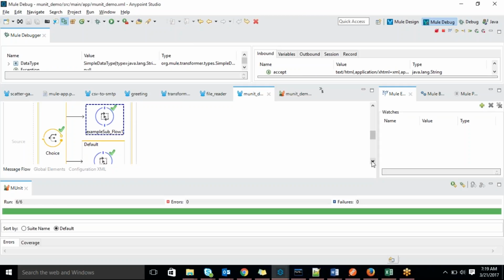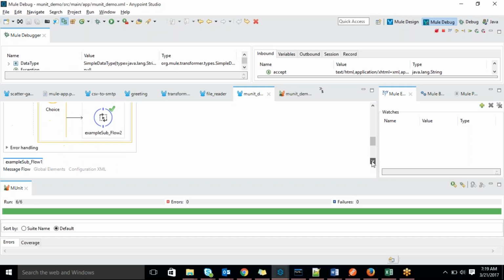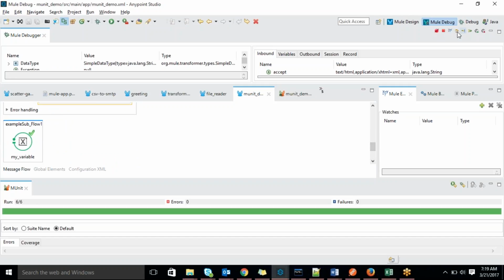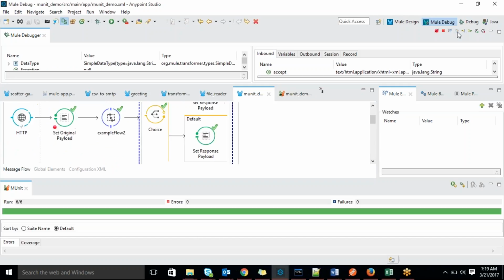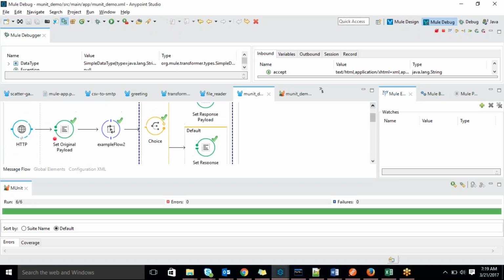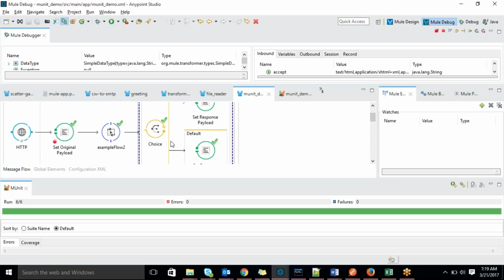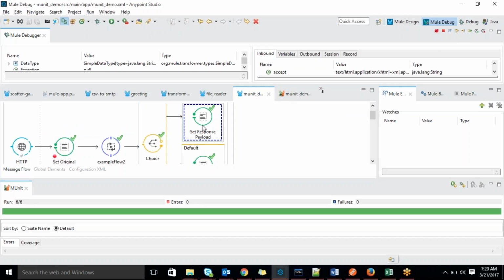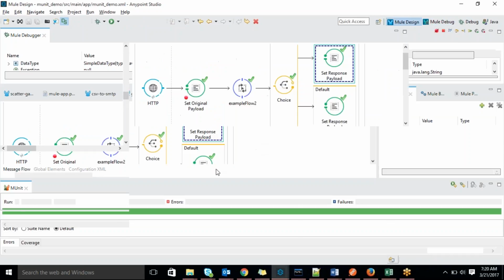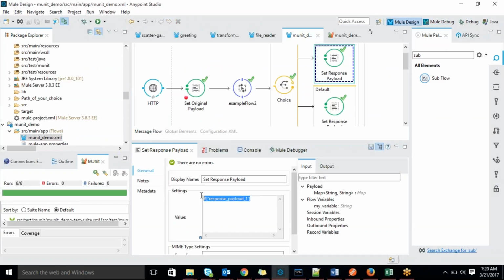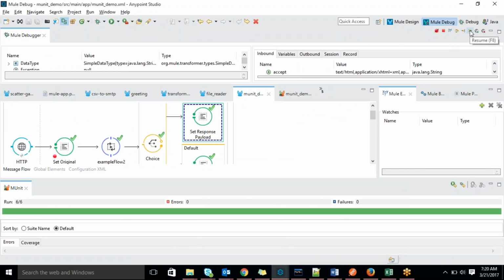Based on this, it jumps to another subflow, and like that your flows will execute. Then finally it will come back to the main flow, where again we have a choice condition. If the condition is satisfied in the choice condition, it will jump here. Finally this is the response, the total response after your logic got executed. Response payload 1 should display. Then I click F8, go and check in your browser. Response payload 1. Okay, so this is the flow.